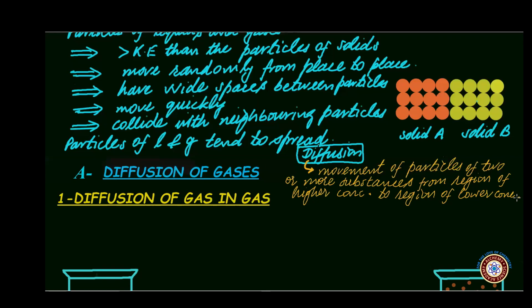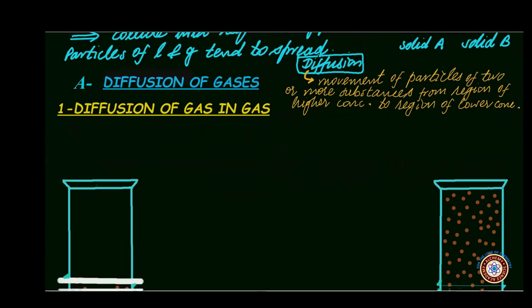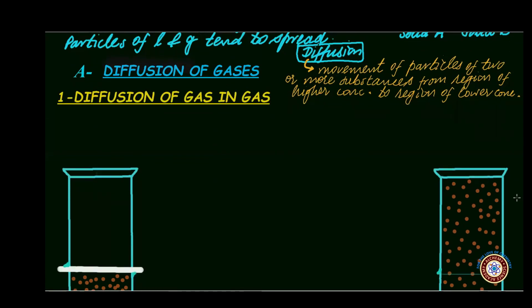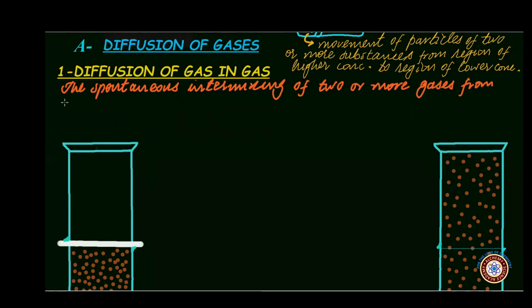Now let us look into the diffusion of gases. Diffusion of gases can be split into two categories, that is diffusion of gas in gas and diffusion of gas in liquid. Let us first look at the diffusion of gas in gas. Let us first define it. The spontaneous intermixing of two or more gases from higher concentration to lower concentration is called diffusion of gas in gas.